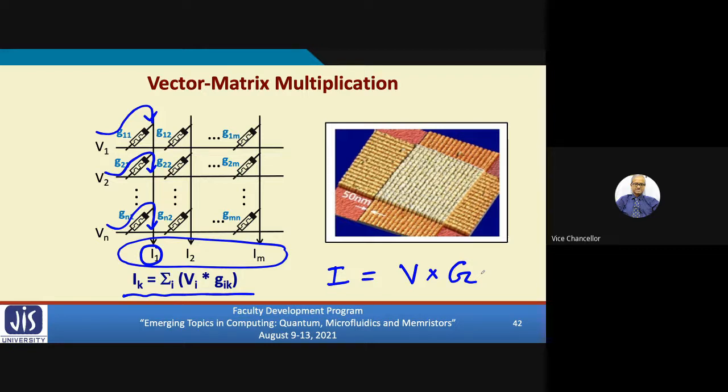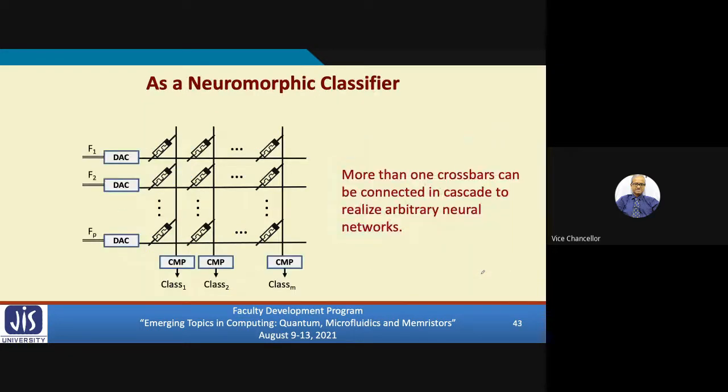Another very common application of neural network is to use it as some kind of a classifier. Like in the second slide, I'm just very briefly indicating it. See here the inputs you are applying on the left. For the purpose of applying analog voltages, typically some digital to analog converters are connected. So this diagram also shows the DA converters. And if the weighted sum of the currents exceeds some threshold, you say it belongs to class 1, or it belongs to class 2.